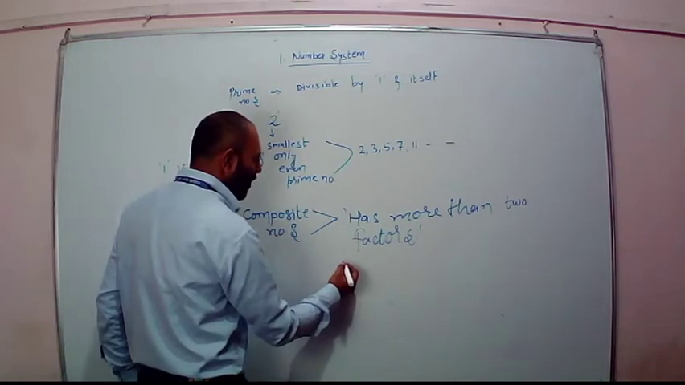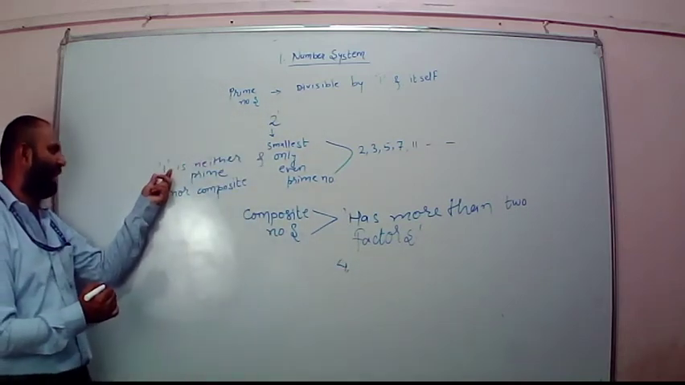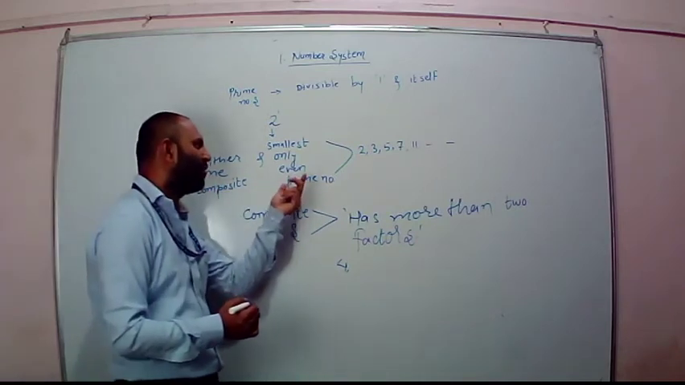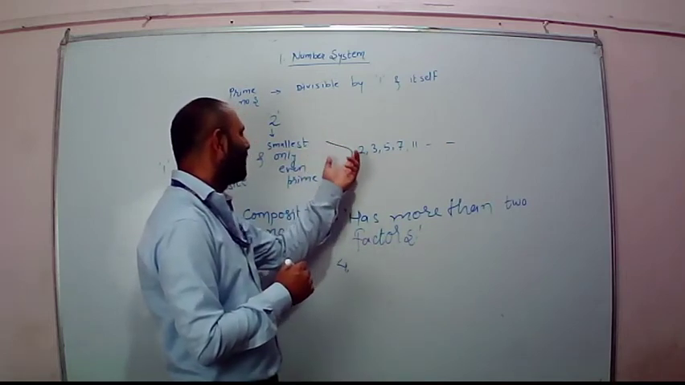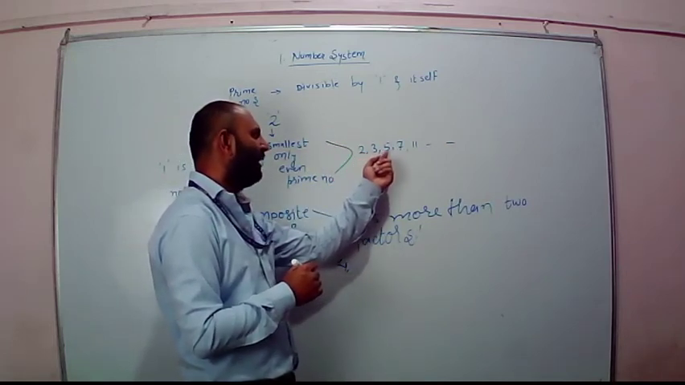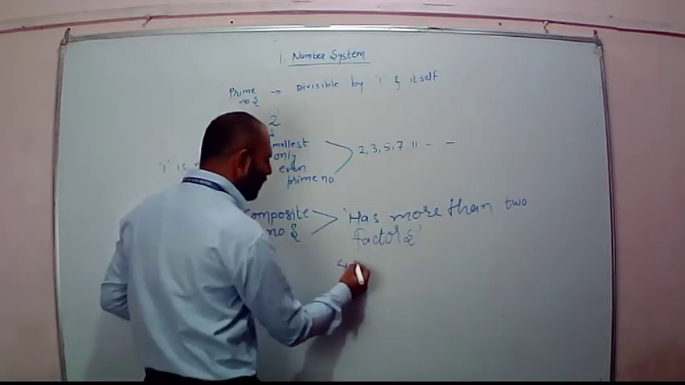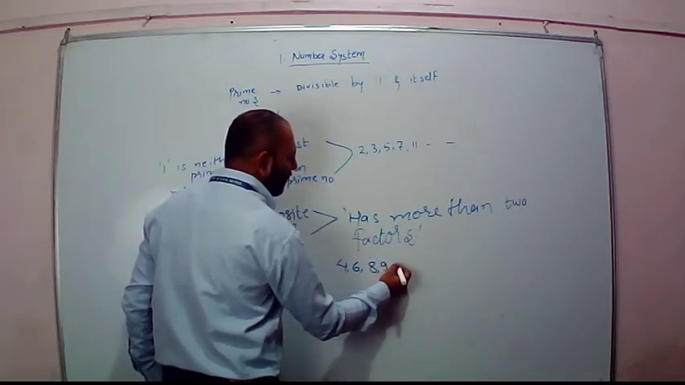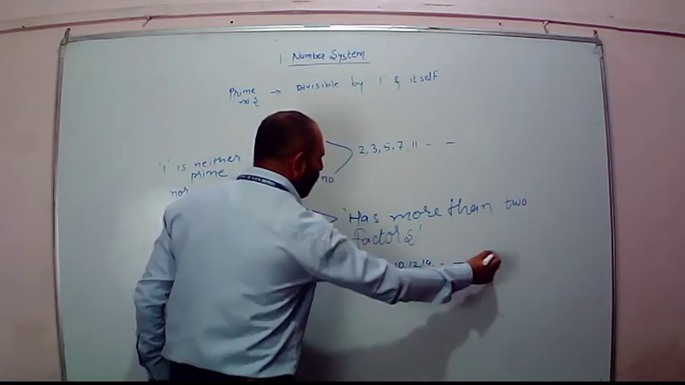How does the series work out? It starts from 4. Already I have told you one is neither prime nor composite. So it has started from this. Prime numbers have started from 2, then 3, then 5, then 7, then 11, like that. Composite numbers start from 4, 6, then 8, then 9, then 10, 12, 14 and so on.